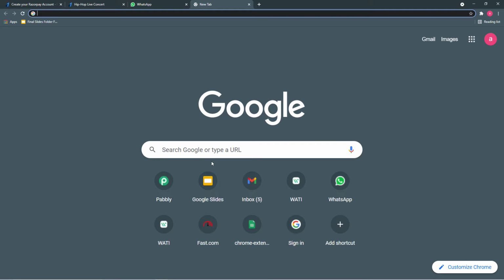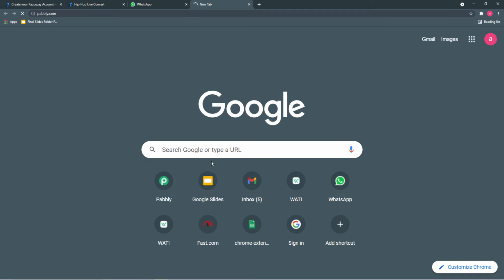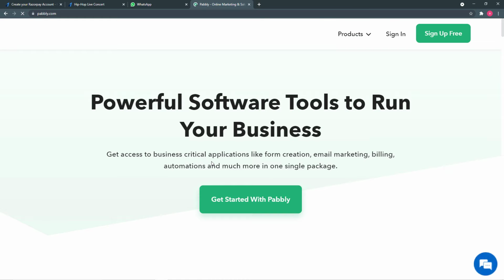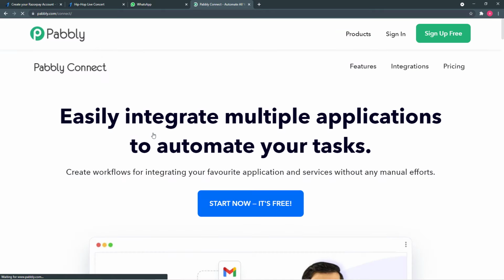First of all, we have to open our browser and type pabbly.com. So this is the landing page of Pabbly. From here, you have to put your cursor on products and click on connect. Now you can set up your free account in just 2 minutes by clicking on the sign up free button, which I have already done, so I am clicking on sign in directly.